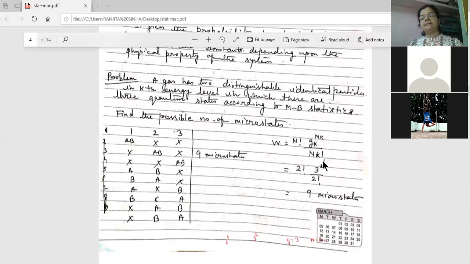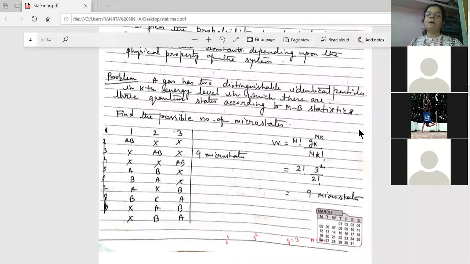But if any other state is given, then you have to add it again, so it will be gl to the power nl factorial in this. But here no need to consider that. You will get the simplest problem, and here you will remember that the total number of microstates will be gk to the power nk. And remember, in MB statistics, any number of particles can exist in any box.